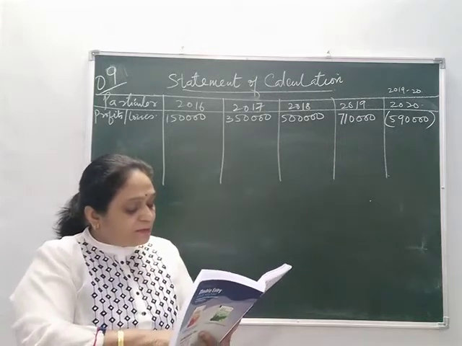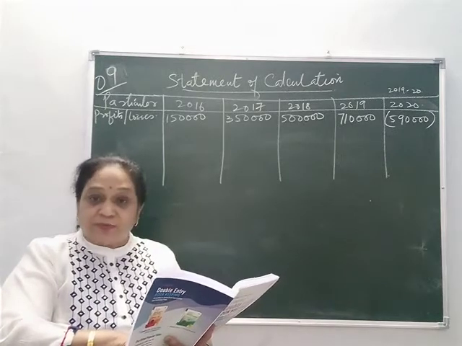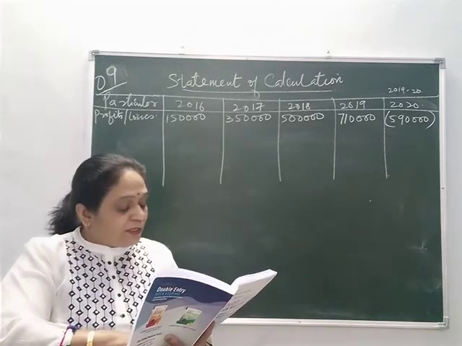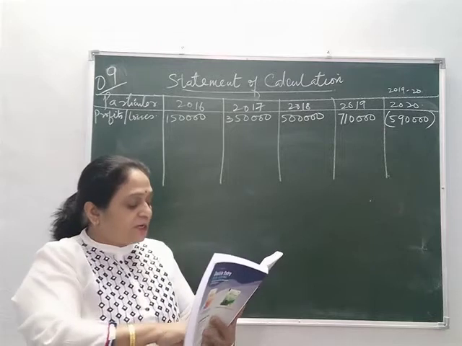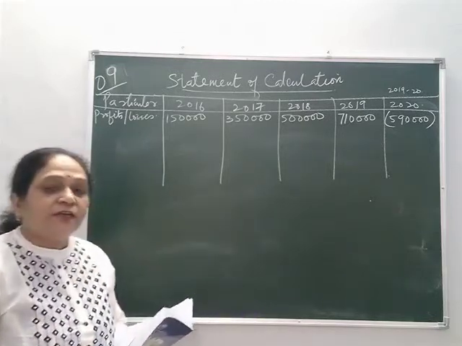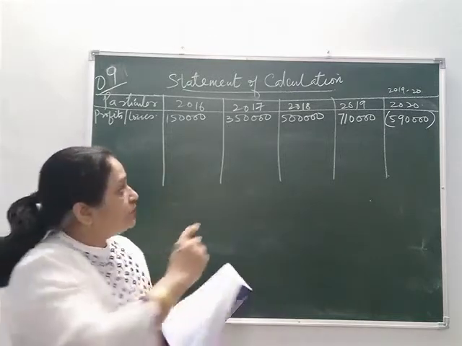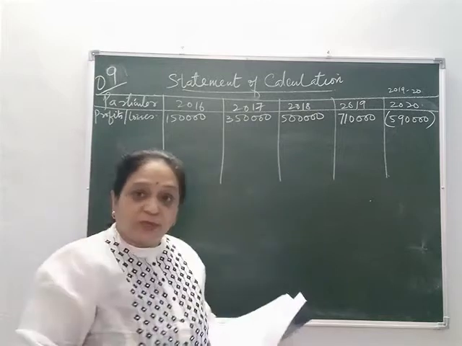Interest of 10,000 on non-trade investments is credited to the income for the year ending 31st March 19 and 20 both. So for both the years you have credited the interest of 10,000 in 2019 also and in 2020 also.